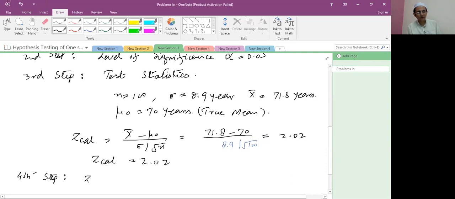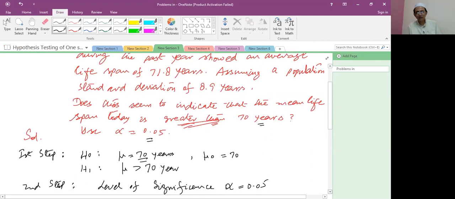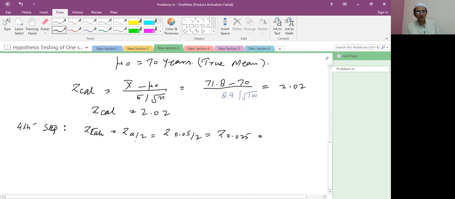Fourth step, Z tabulated value. It is Z alpha by 2, where alpha is 0.05 divided by 2, which is 0.025. But the test statistic shows here a one tail test. So here it is Z alpha, not Z alpha by 2, because it is a one tail test.